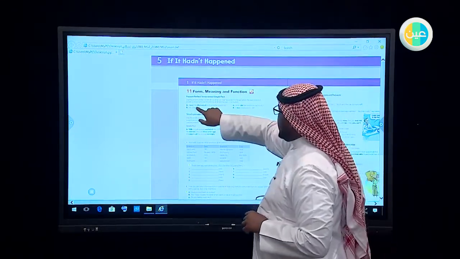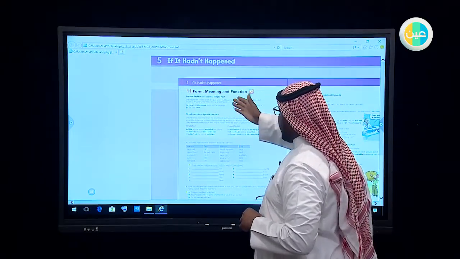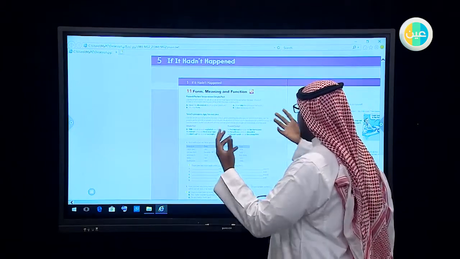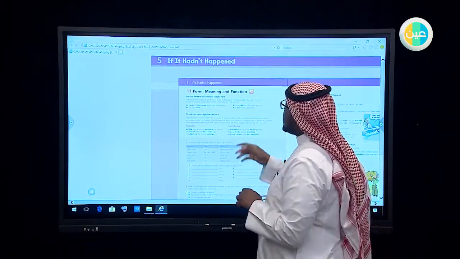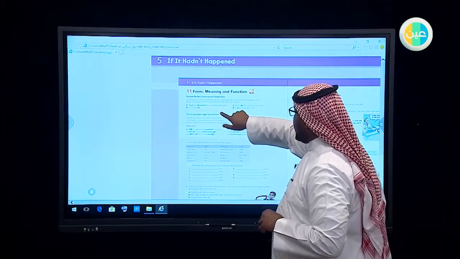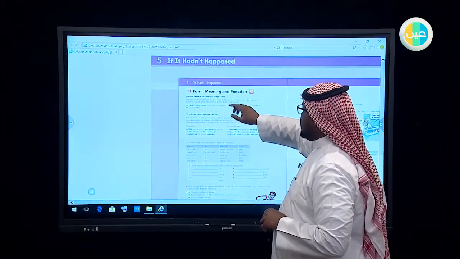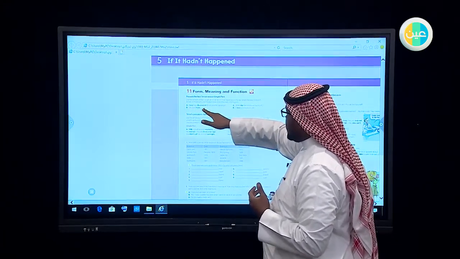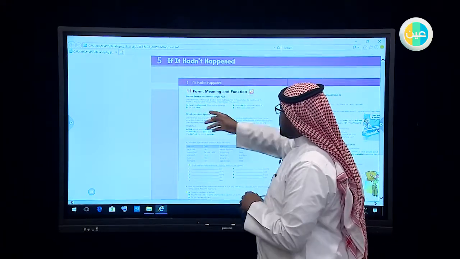As you see here, we have some examples. In this part, we have the way we can make questions by using the present perfect and simple past. Have they discovered life on another planet yet? So here is a question. Use the present perfect, have, which is followed by a verb, which is discovered.